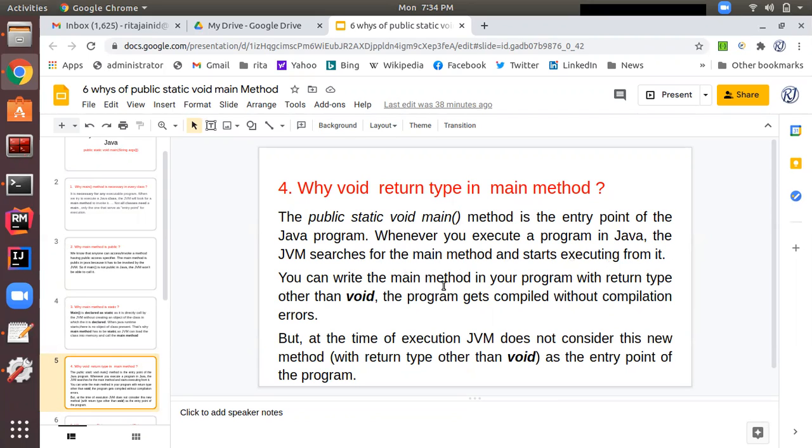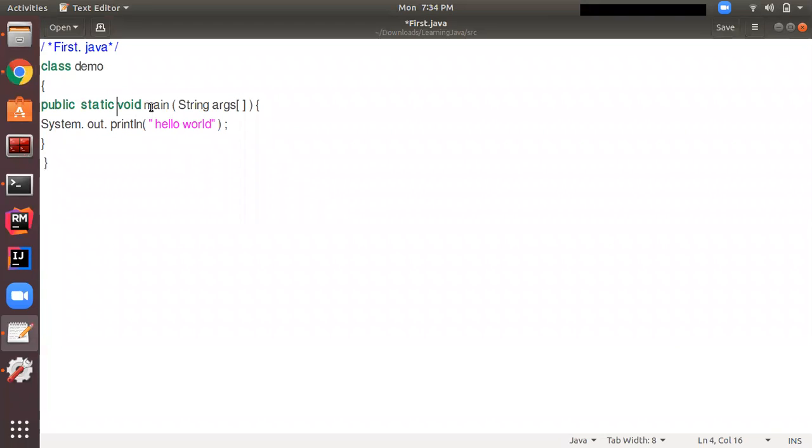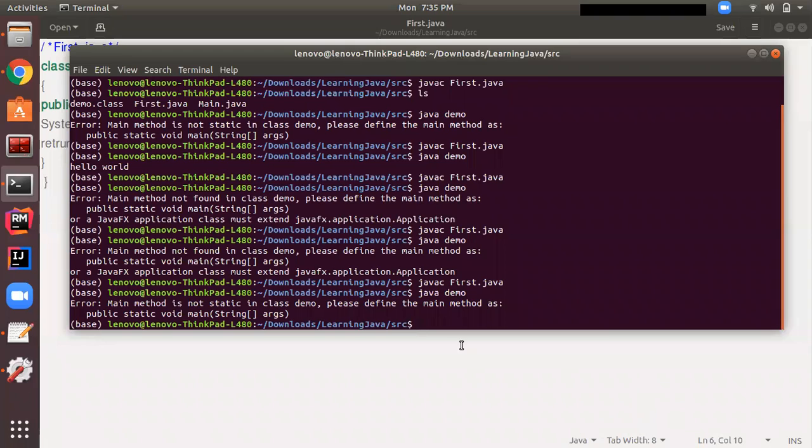And we can write the main method in our program with a return type other than void. The program gets compiled without a compilation error, but at the time of execution, the JVM does not consider a new method as the entry point of the program. So it is necessary to give the void return type. Let's check this. I am giving return type as int, and here I am returning some integer, return 1. However, the syntax of the program is correct, so it should not give any compilation error, but it won't execute because the method declaration got changed.